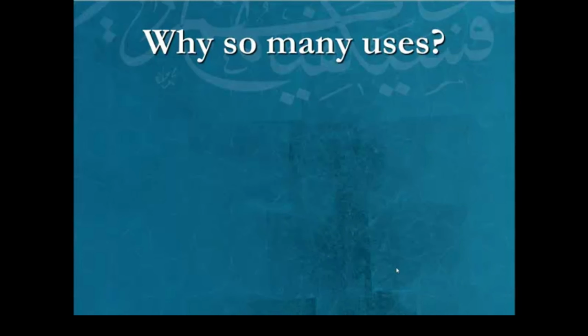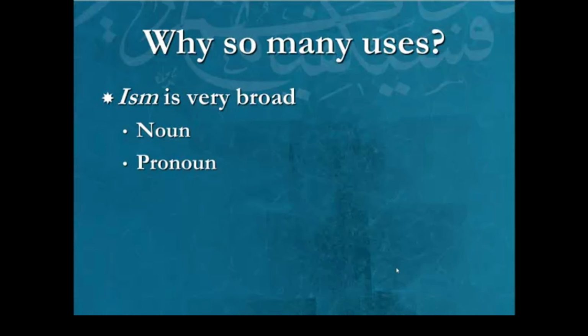Okay, so first of all, why is that number so large? Why 22? Let's give you some idea. Because the ism is very broad. Not only does it include nouns and pronouns, but it also includes adjectives and adverbs. And the way an adverb occurs within a sentence is radically different than how a noun occurs. You can probably appreciate that, because what is a noun? A noun is an entity, and a noun has the capacity to become a doer of a verb. Like Zayd is a noun, Amr is a noun. And nouns have the capacity to become object. Nouns have the capacity to become mubtada, the primary portion of a nominal sentence. It must be an entity.